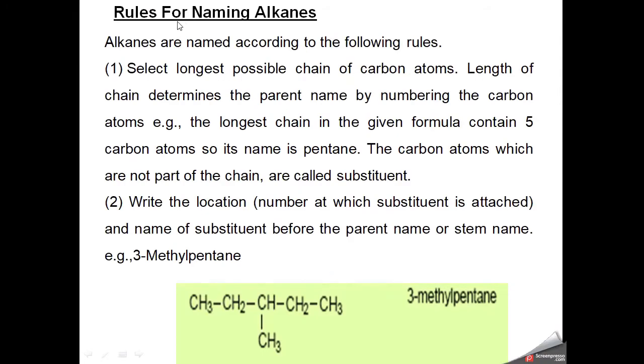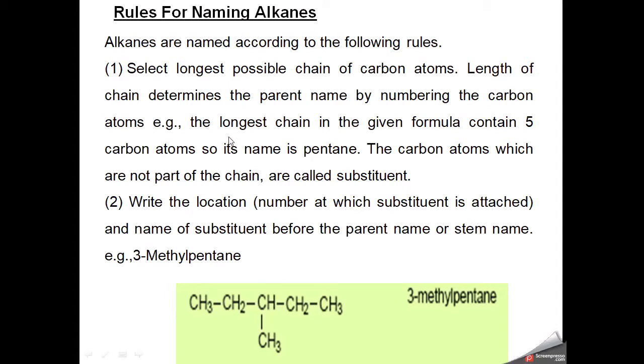Now we will start the rules for naming alkanes. These are general rules. Alkanes are named according to the following rules. As I already talked about, first we have to select the longest possible chain of carbon atoms. So the length of the chain determines the parent name. In the previous slide, when I explained the three parts, the middle part, which is the parent name, is determined by the longest carbon chain.